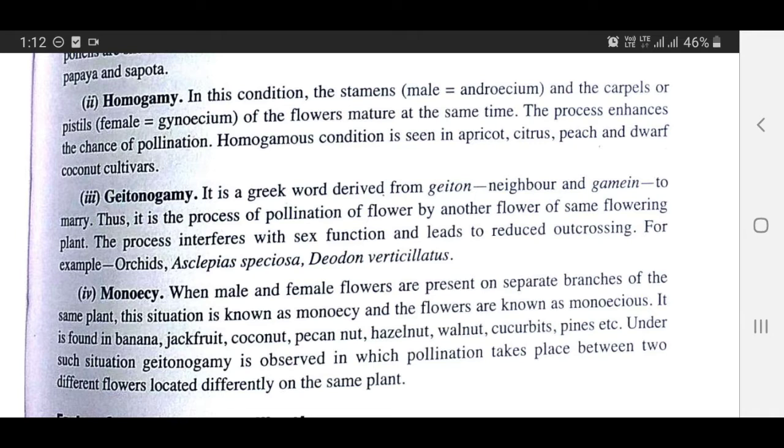For example, orchid, Asclepias speciosa, Deodon verticillatus. Monoecy: when male and female flowers are present on separate branches of the same plant, this situation is known as monoecy and the flowers are known as monoecious. It is found in banana, jackfruit, coconut, pecan nut, hazelnut, walnut, cucurbits, vines, etc. Under such situations, geitonogamy is observed, in which pollination takes place between two different flowers located differently on the same plant.